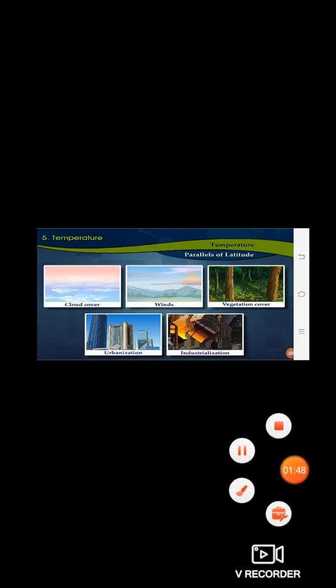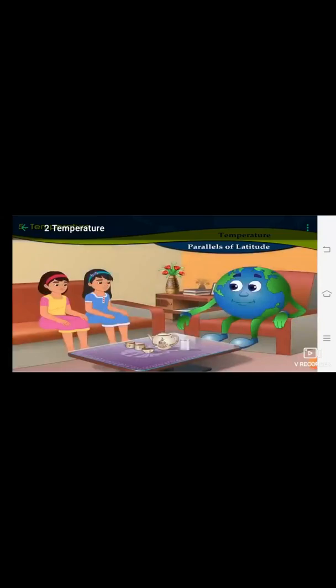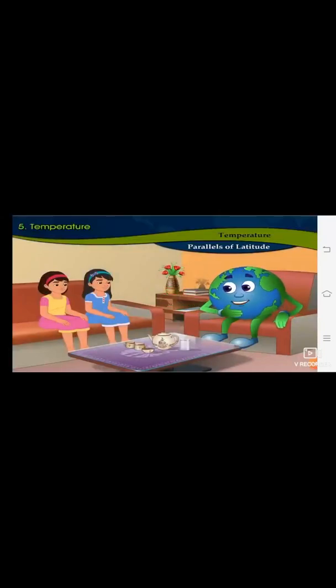Now can you tell how the rays will fall between 0 degree and 23 degree 30 minutes north and south? Yes, they will be perpendicular. Between 23 degree 30 minutes and 66 degree 30 minutes north and south, how will the rays be? Yes, they will be slanting. And how will the rays be from 66 degree 30 minutes to 90 degree north and south? Yes, the rays will be extremely slanting. Use your brain and answer my question.